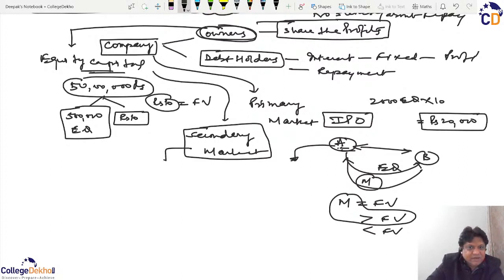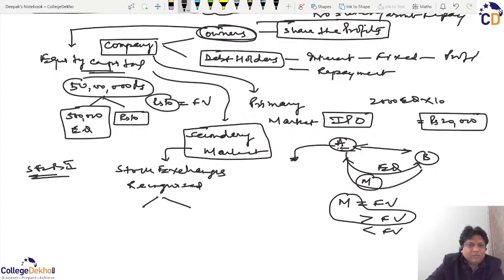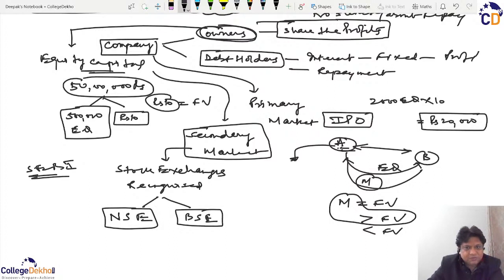And these secondary markets are run through stock exchanges, and these stock exchanges have to be governed by SEBI. If that is the case, then we use the words recognized stock exchanges. For example, in India, we have two recognized stock exchanges, NSE, National Stock Exchange, and BSE, Bombay Stock Exchange. One is one of the oldest, and the other is at the moment one of the biggest, with humongous transactions.